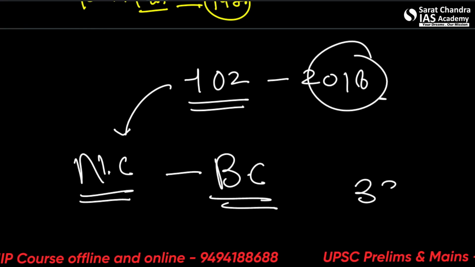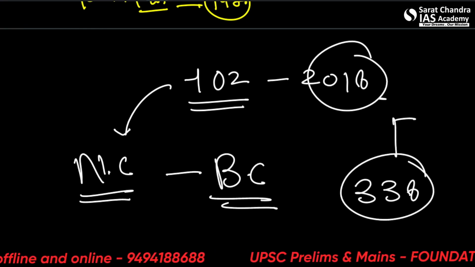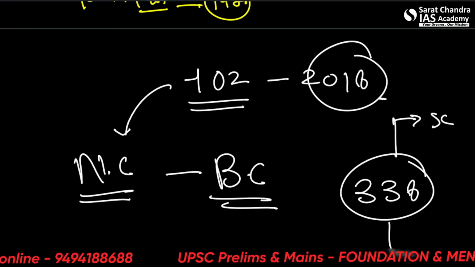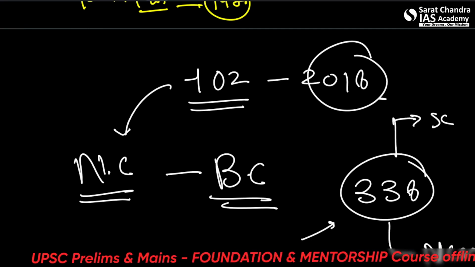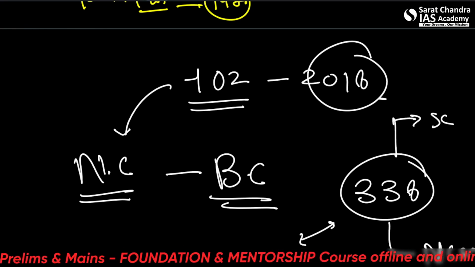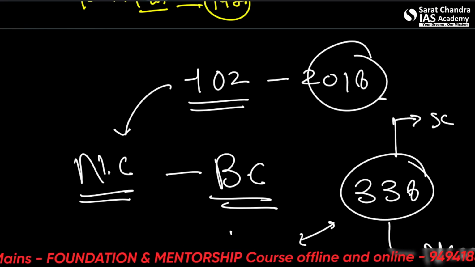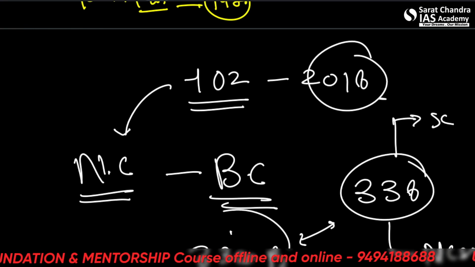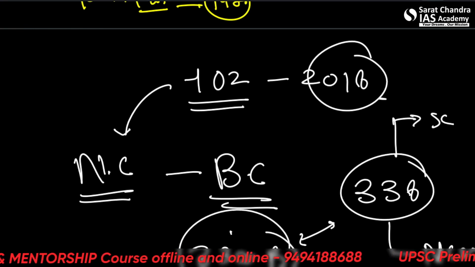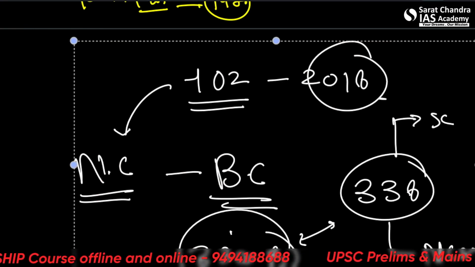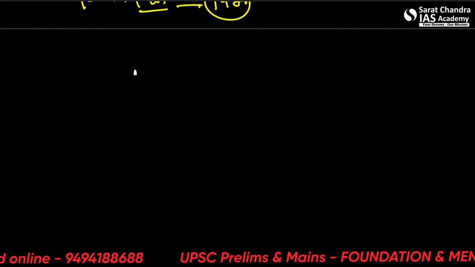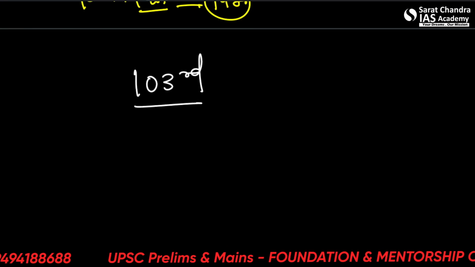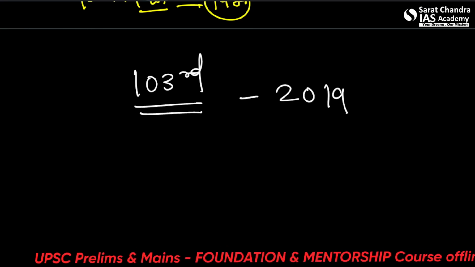So in Article 338, we already saw SC and ST, NCSC and NCST. 338A was already there. So 338B was added for the backward classes through the 102nd Amendment Act. Now let's come to the 103rd Amendment Act of 2019.